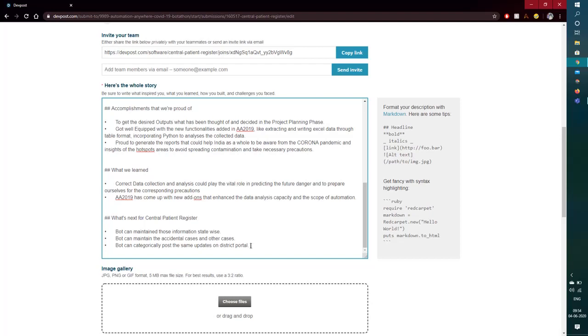And as soon as the diagnosis and the rest of the reports come, our bot will come into the picture. It will do the background analyzing of the data and send it to the central patient register, and from there the government will also know, okay, these are the cases that have come quite regularly. That could be an additional feature.